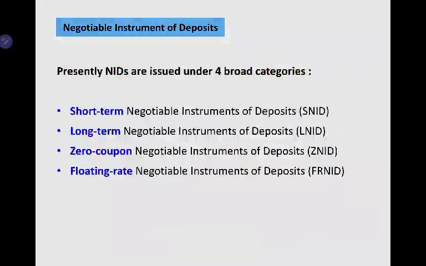There are four broad categories of NIDs. We call them the short-term negotiable instruments of deposit, SNID; the long-term negotiable instruments of deposit, LNID; the zero coupon negotiable instruments of deposit, ZNID; and the floating rate negotiable instruments of deposit, FRNID.